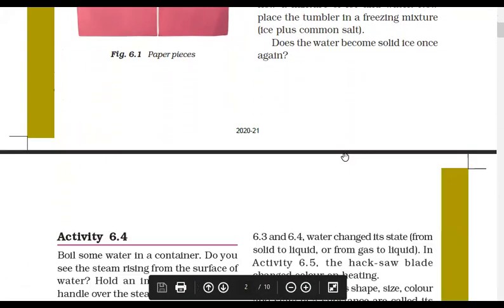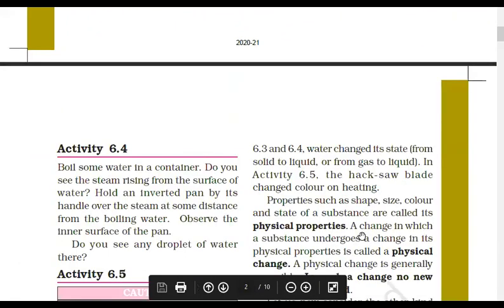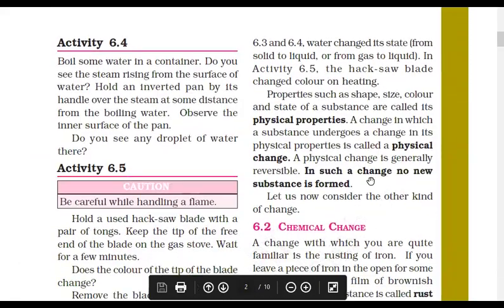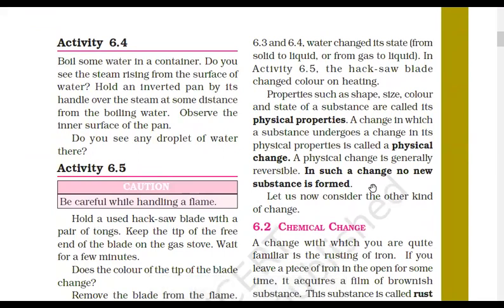Those are the things that we have studied in physical changes, and we have discussed lots of the properties. What are the physical properties? The properties such as shape, size, color, state of substance are called physical properties. Any changes in these may result in physical change. Now, if color is changing, will it always be a physical change? No, it is not necessary. In chemical changes also, color changes. Yes or no? Yes, very good, everyone.